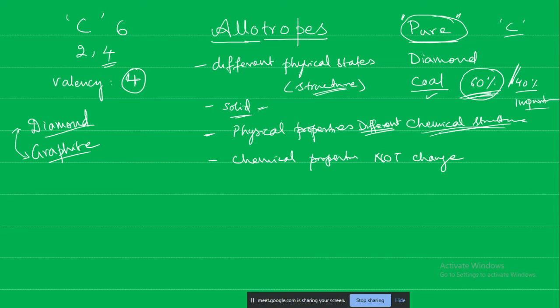Here, diamond and graphite, both of them are allotropes of carbon. Why are we saying they are allotropes? Because they have different physical structure. Structurally they are different. Are they solid? Yes, both are solid. Physical properties are different, we will see. Chemical properties will not change. When these conditions are met, only then can we say these are allotropes, and this phenomenon is known as allotropy or allotropism.